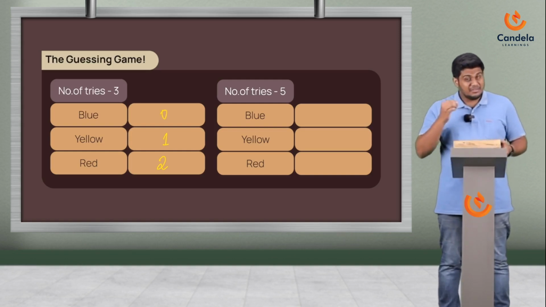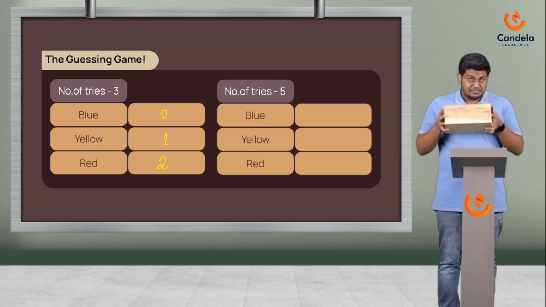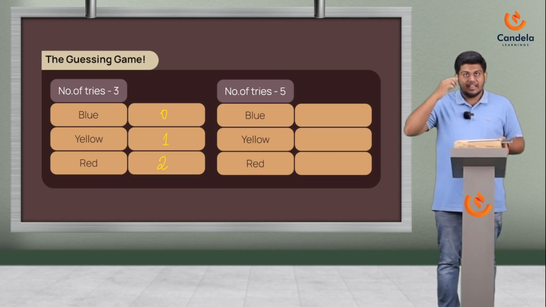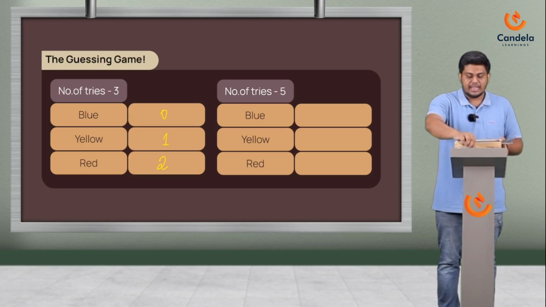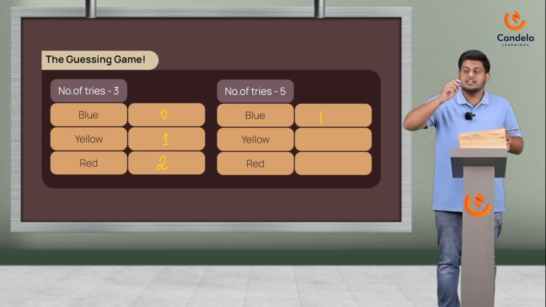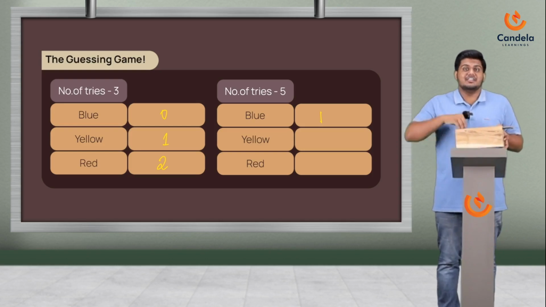Alright, now let me see how many times I will get a blue ball when I'm trying it five times. Okay, 1, 2, 3. Get a blue ball. So I get a blue. Again a blue ball. So two blue balls already. A red ball.